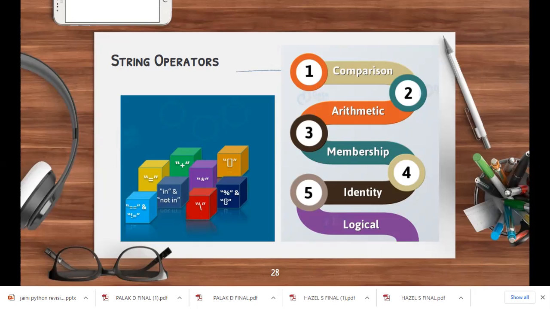Identity is checking for identification, is and is not. Logical operators, so and: if J in Janvi and M in Manas and S in Sujoy, then I have used the logical operator and to combine these. So these can be used with strings.